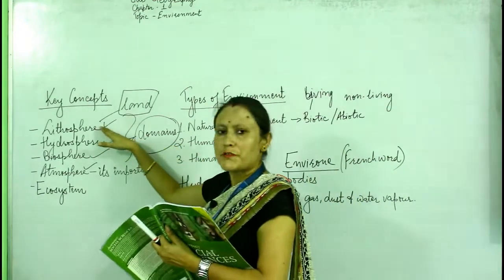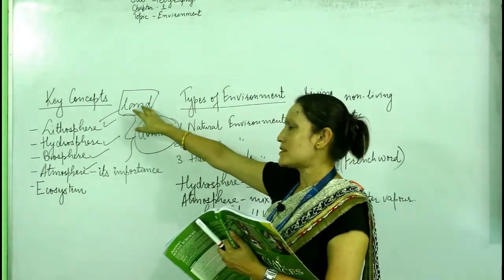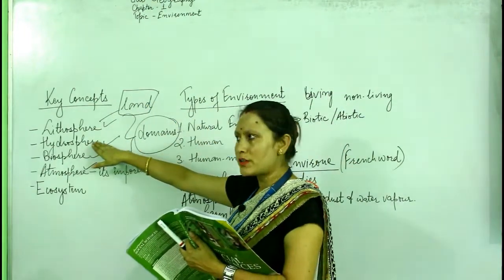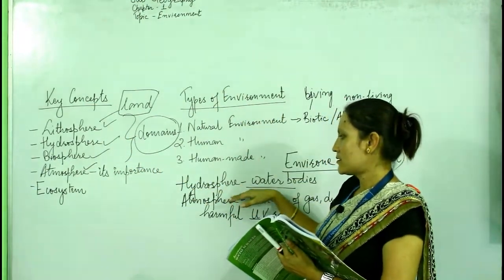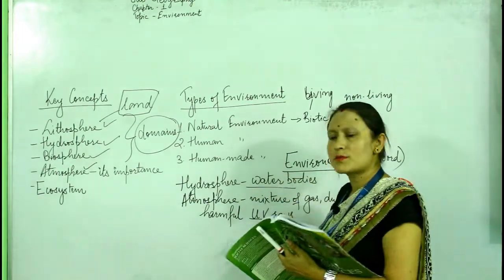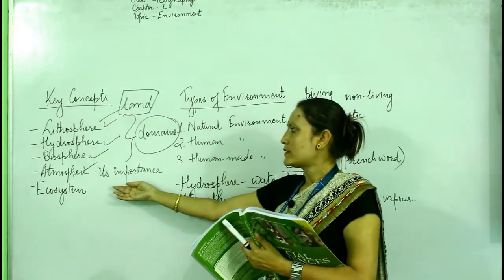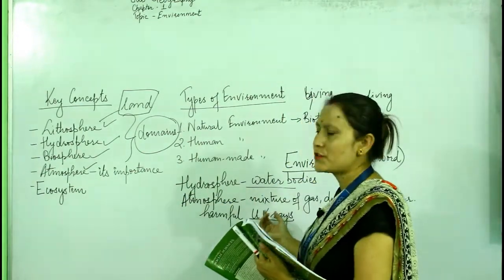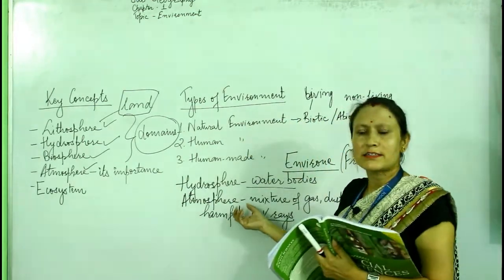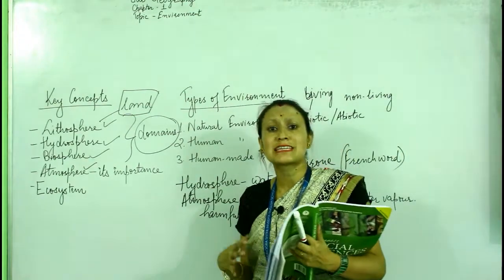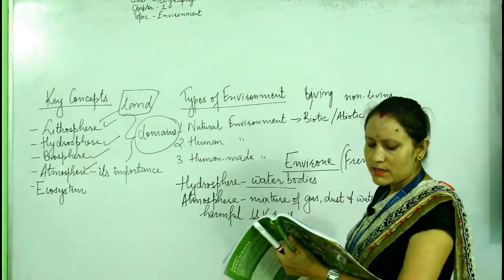So lithosphere, the first important domain of environment, consists of land. Hydrosphere, another domain of environment, is all the water bodies including lakes, oceans, seas, etc. And the next one is atmosphere, a mixture of dust, gas, and water vapor, and it acts like a protection shield, which protects us mainly from the harmful ultraviolet rays.